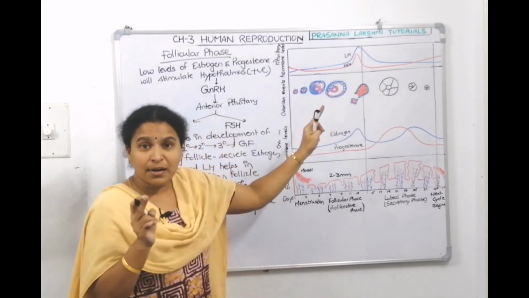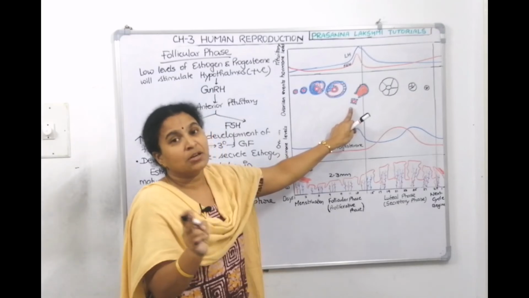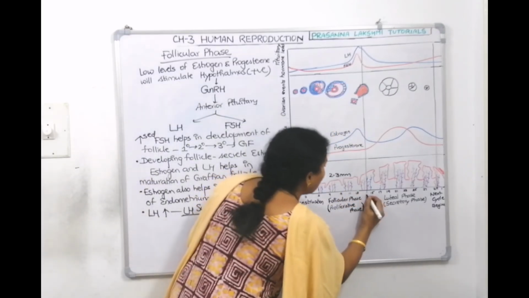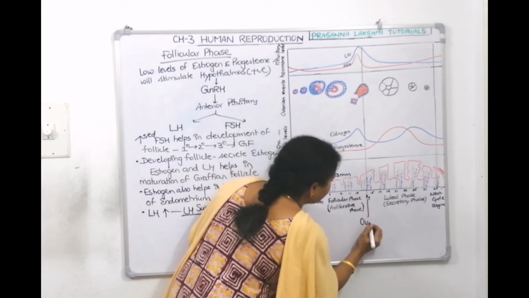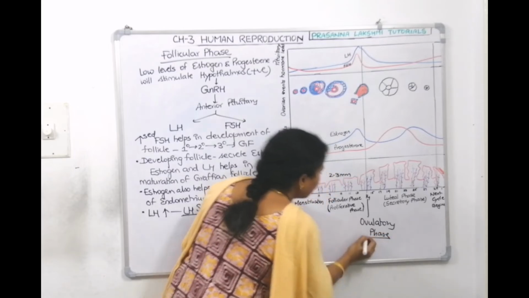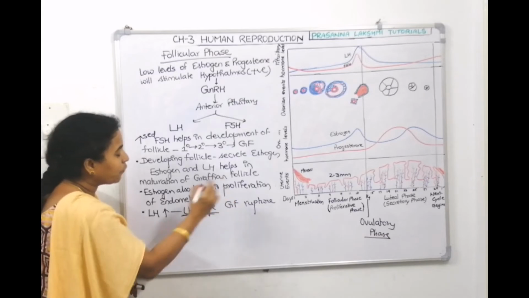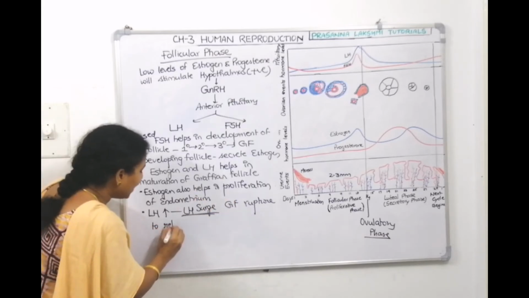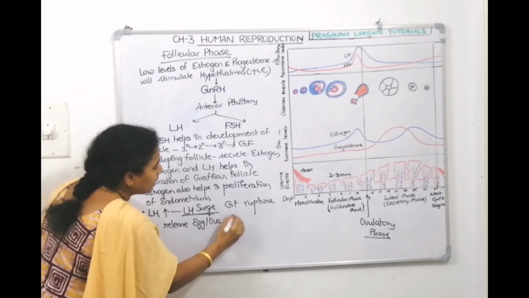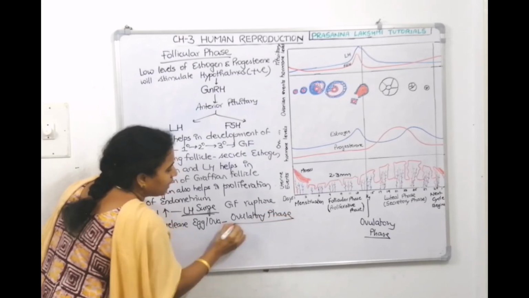When the Graafian follicle ruptures, the ova gets released in the mid of the menstrual cycle, which is a lunar month of 28 days, so the mid will be the 14th day. On the 14th day, it is called the ovulatory phase. Ovulation occurs. So LH levels increase, which is called the LH surge. So the Graafian follicle ruptures to release the egg or ova. Since the ova is released, it is called the ovulatory phase.